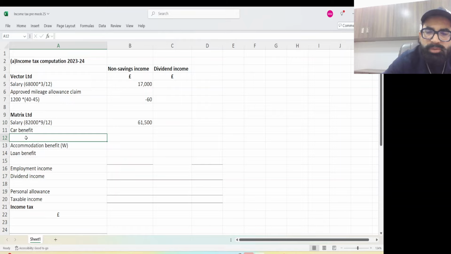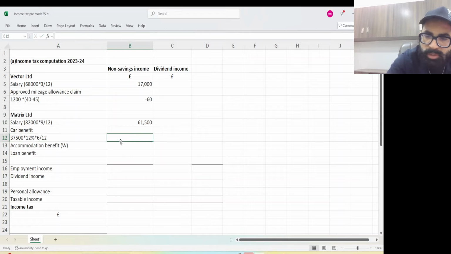The car benefit was 37,500, the cost of car, into I think 12%, into 6 upon 12. Remember according to the rates. So this will be equal 37,500 into 0.12 into 6 divided by 12.